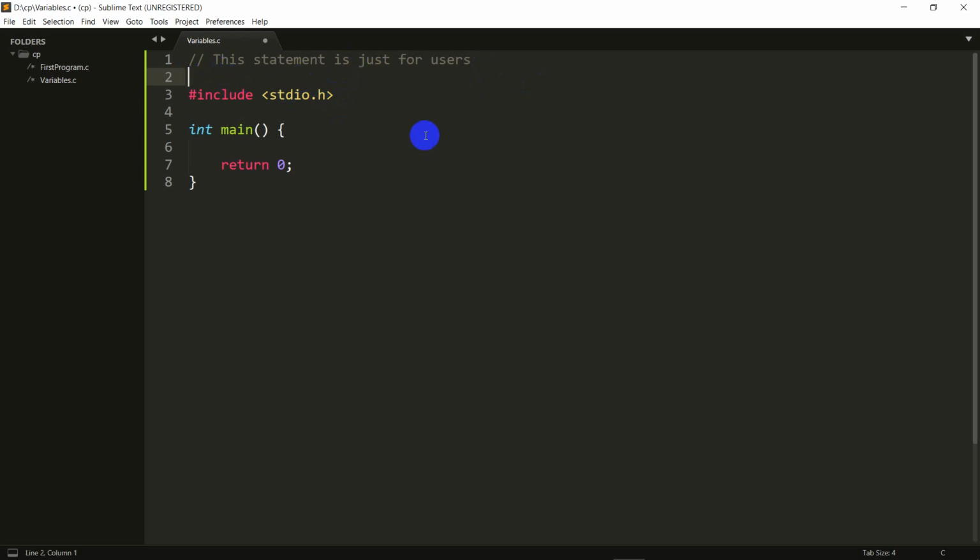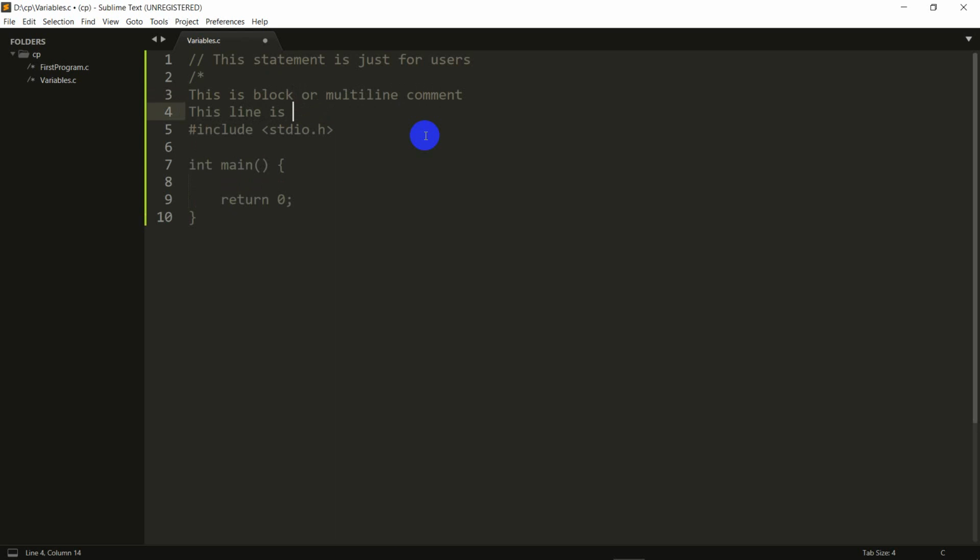I can also have a multi-line comment, which is also known as a block comment, and it starts with a slash and a star. And I can write something here. This is a block or multi-line comment.